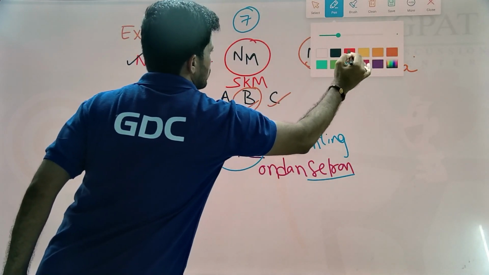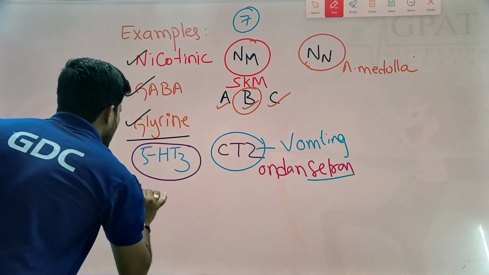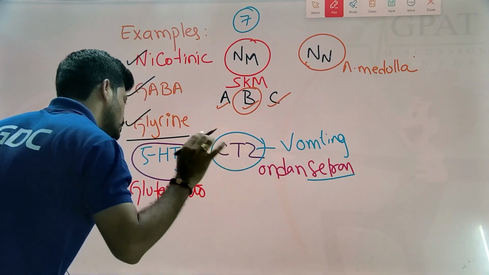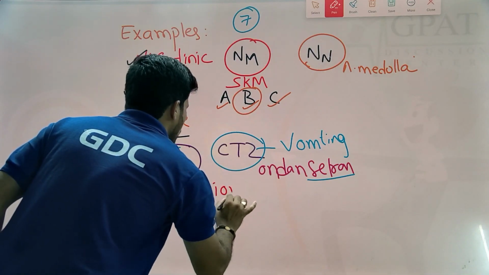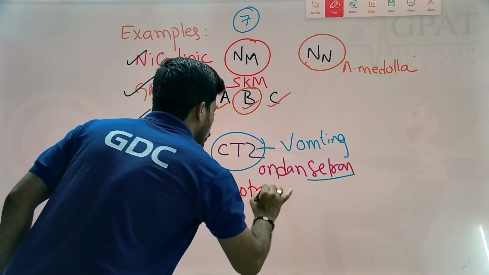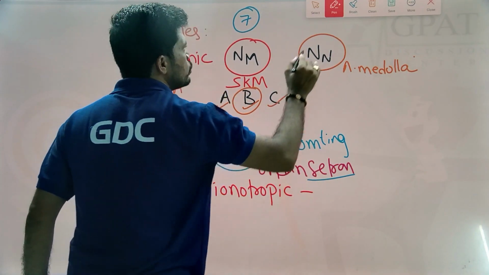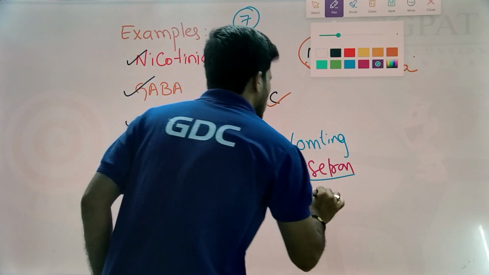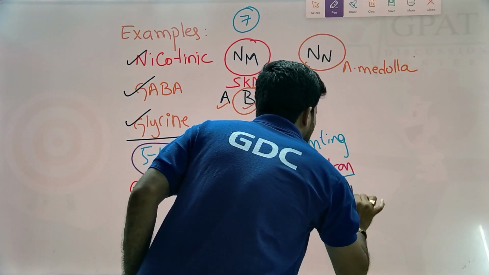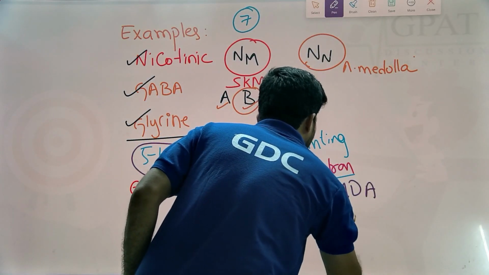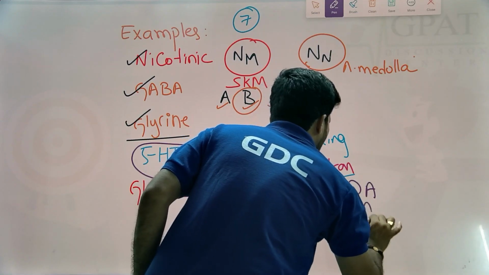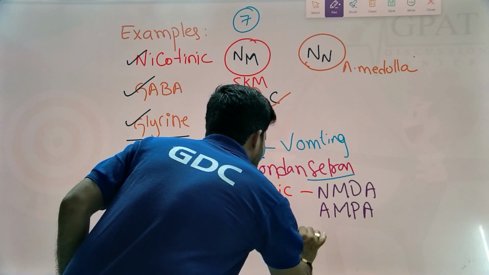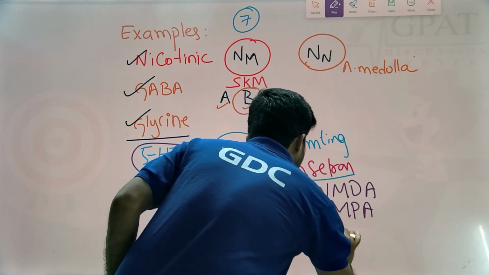Next, glutamate ionotropic. Glutamate comes under G protein receptors as well as ion channels. Glutamate ionotropic means they belong to ion channel or ionotropic receptors, or fast acting receptors. Examples are NMDA, AMPA, and quisqualic acid.